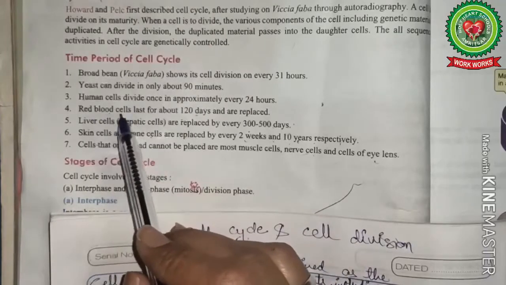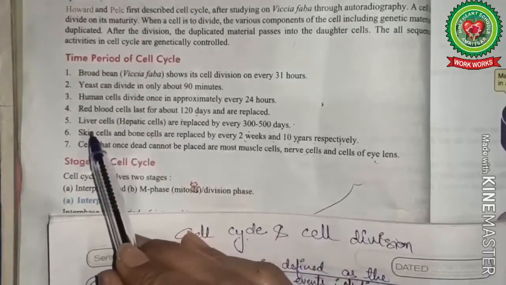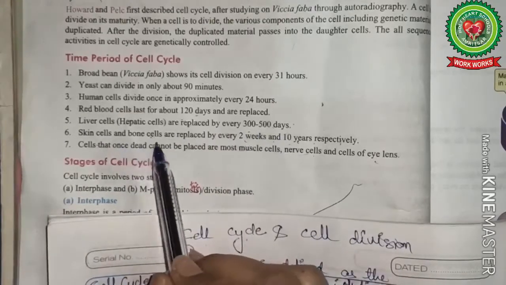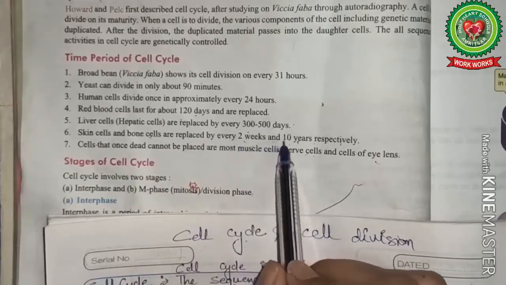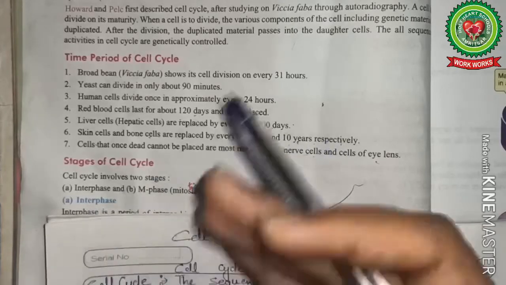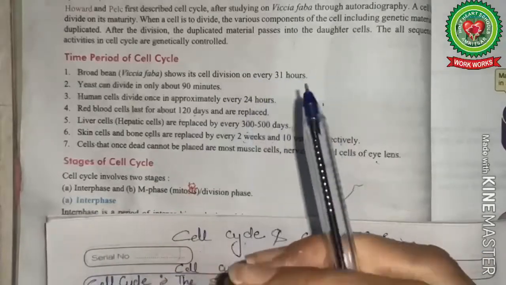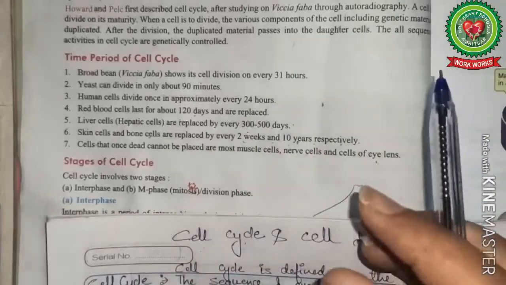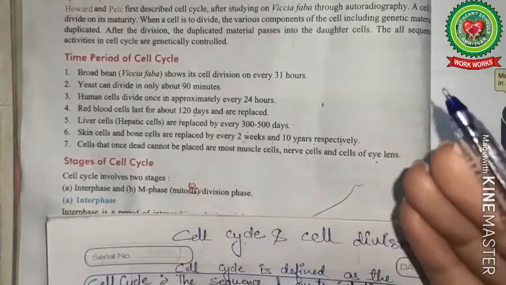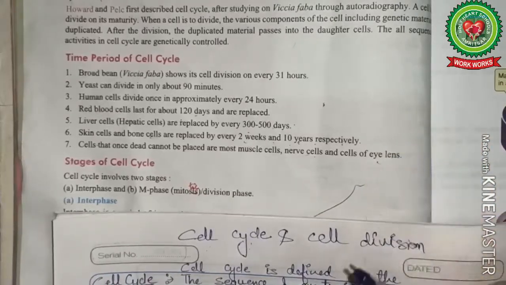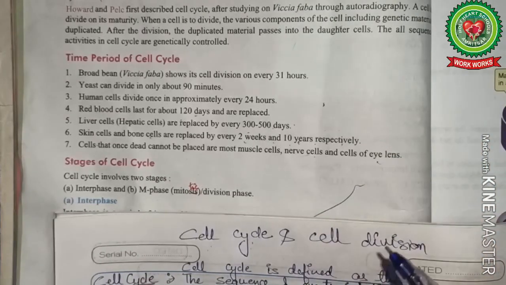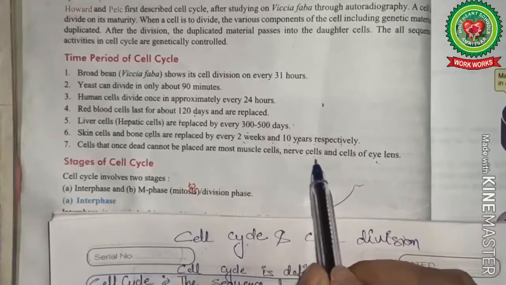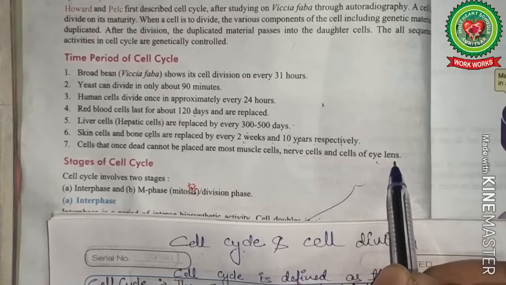For example, RBCs last 120 days, liver cells are replaced every 300 to 500 days, skin cells and bone cells are replaced in 2 weeks and 10 years respectively. And there are certain cells which once formed, never undergo the process of cell division. Those cells are called differentiated. Differentiated cells are the cells which have lost their ability to divide, and they are now called permanent cells. For example, muscle cells, nerve cells and the cells of the lens.